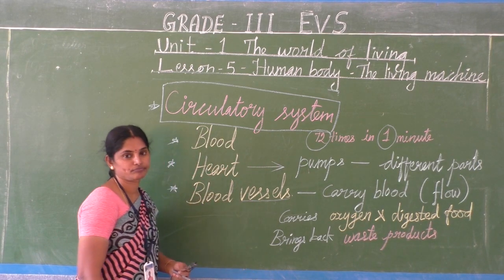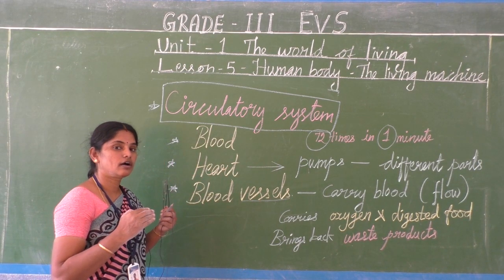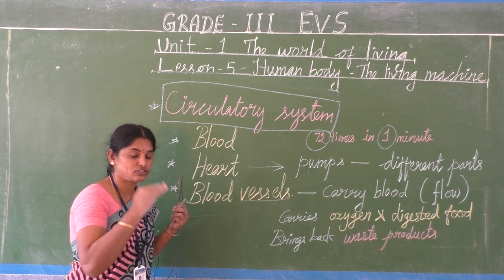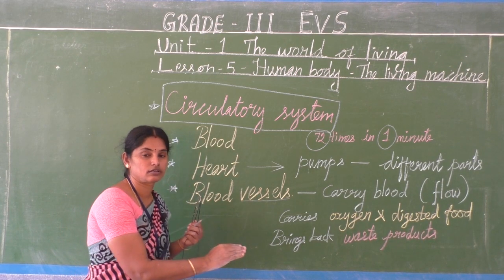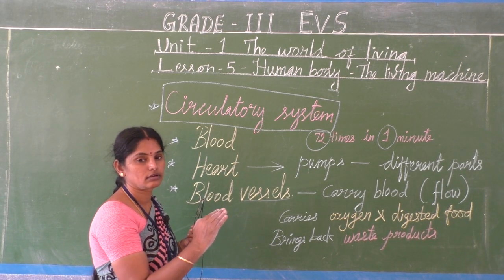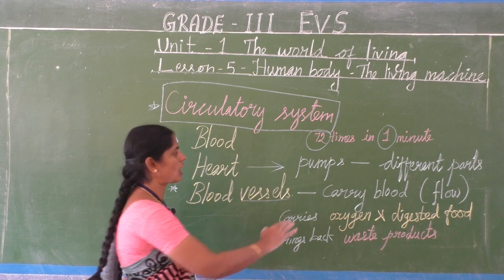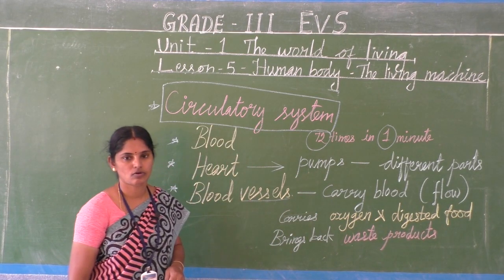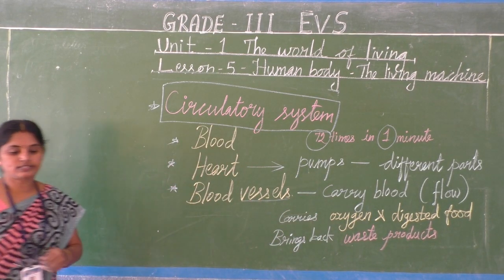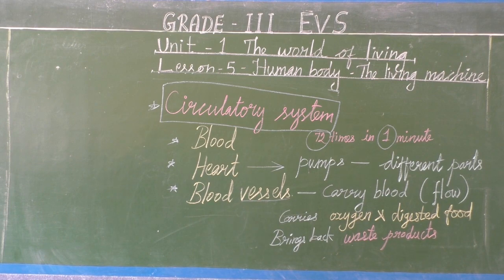It differs; in small kids it will be a little higher. So normal for an adult it's 72 times. We will see the pictures of this circulatory system. It's given in our book, page number 37.